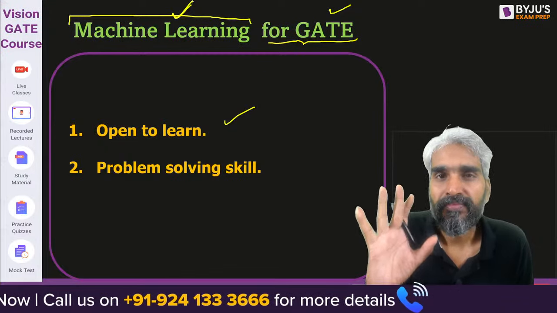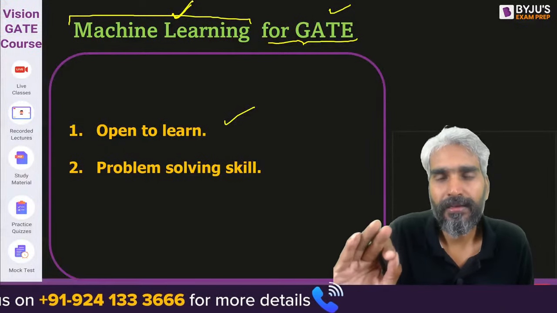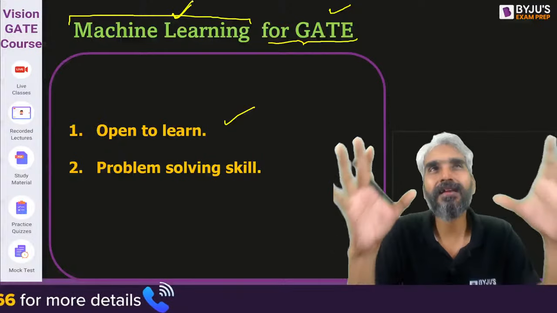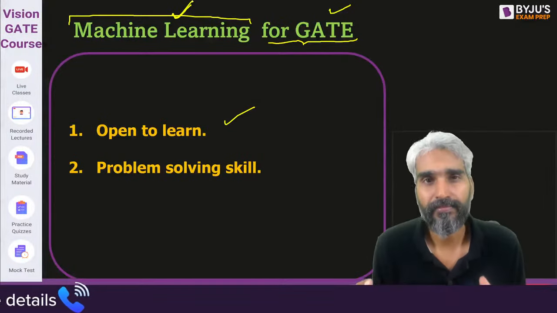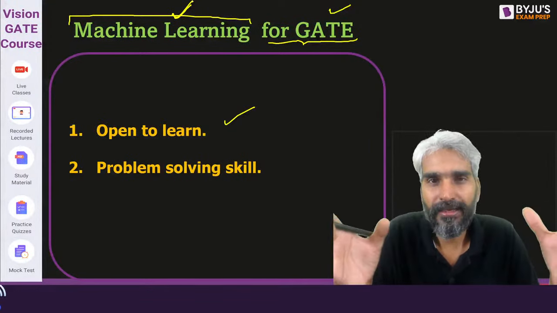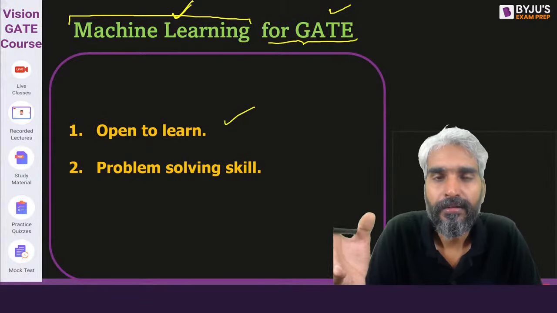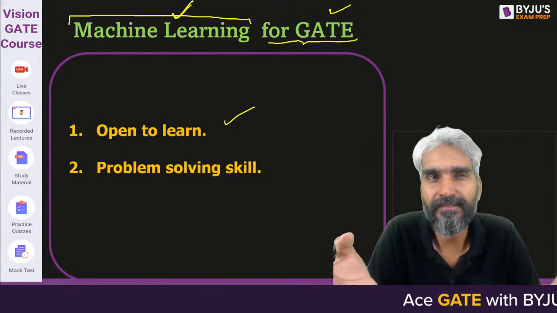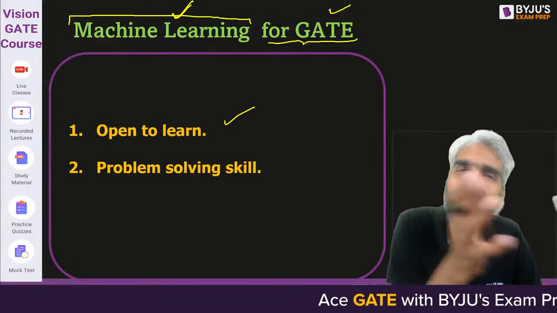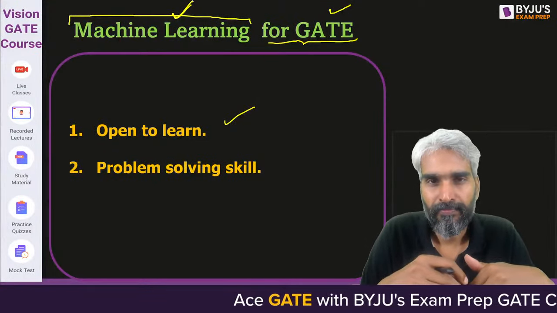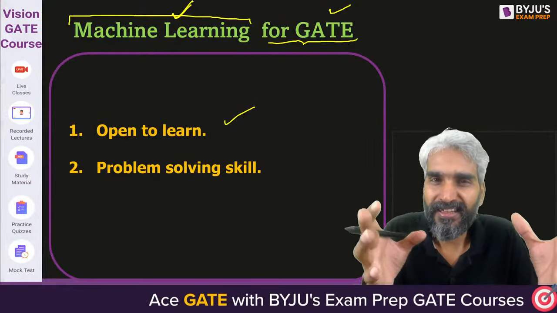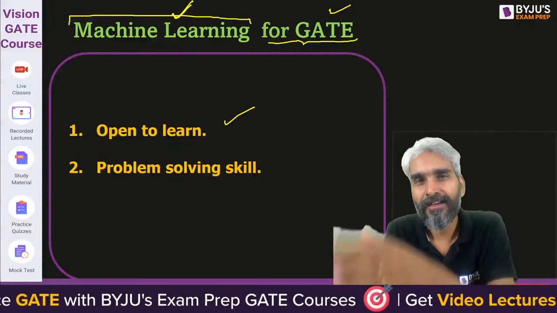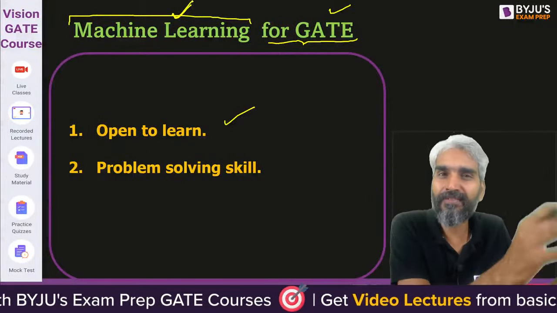Apart from that, given a problem, you should be ready to solve it. You should have problem solving skill: given a problem, you must be thinking, right? If you are not thinking, it will become very difficult for you to understand the machine learning subject. It's very obvious. You want the algorithm to think, so you must think more heavily, because you eventually need to implement an algorithm which can think.